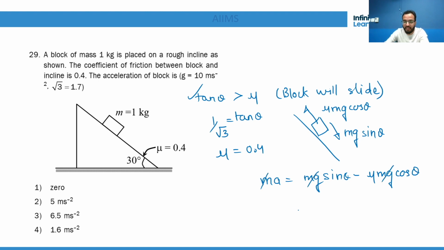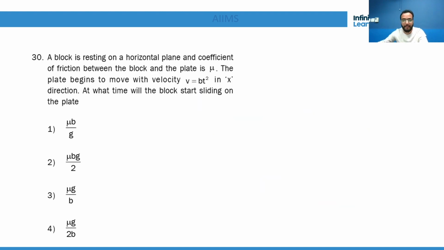Mass got cancelled. a is g times (sine theta minus mu cos theta), right? So I guess by solving you can get the answer 1.6. Do you understand? Okay, so they have given you everything, and I hope you can solve it easily.